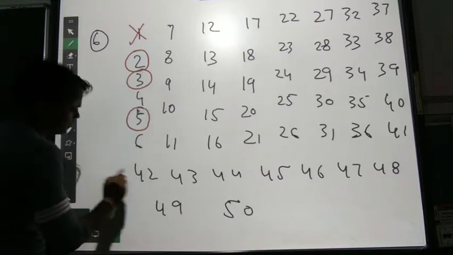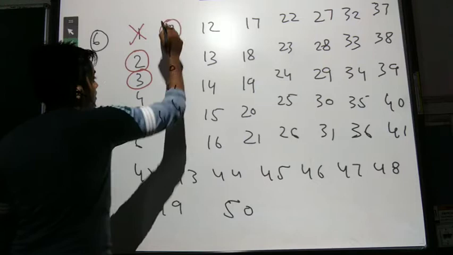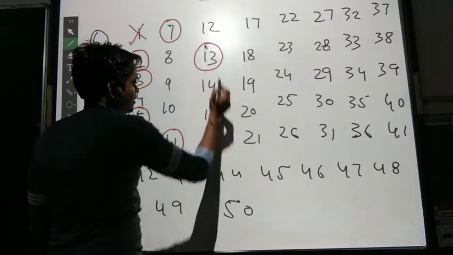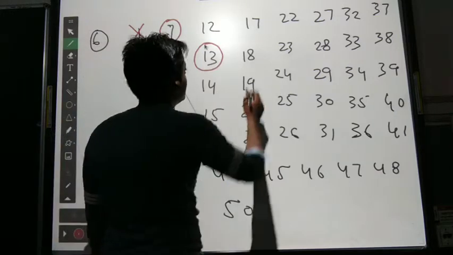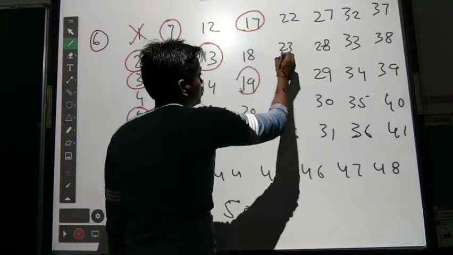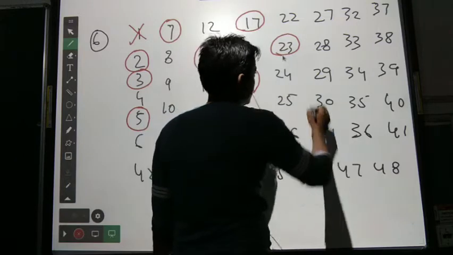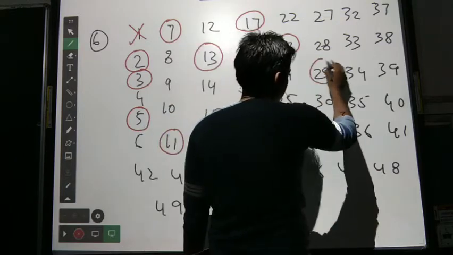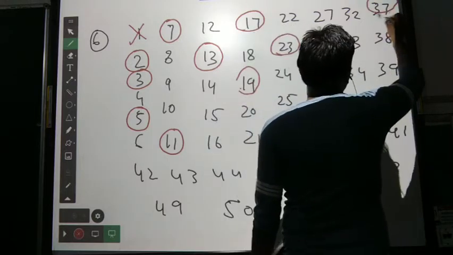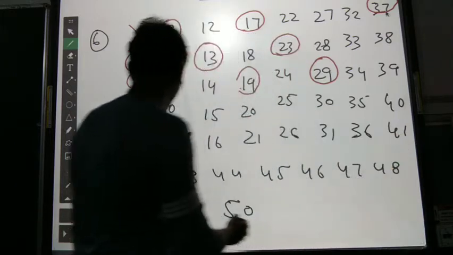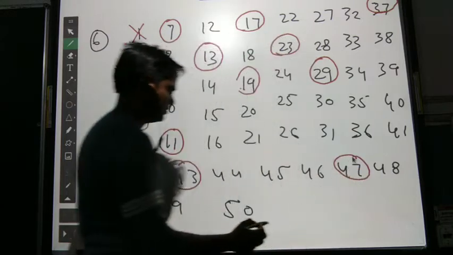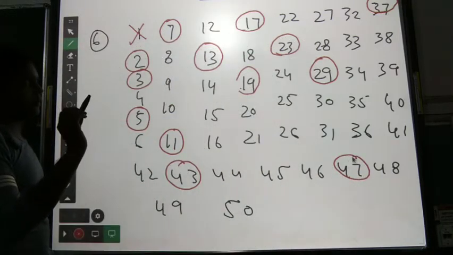After that 5, and then 7, 11, 13, 17, 19, 23, 29, 31, 37, 41, 43, 47, and that's enough.